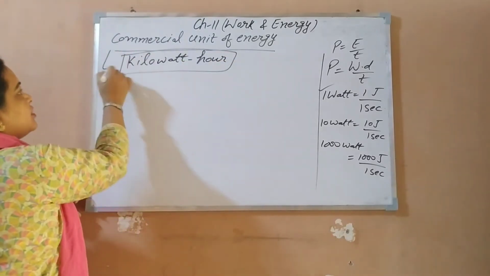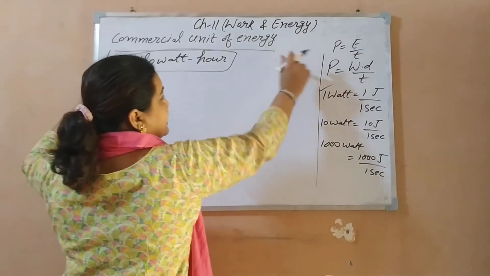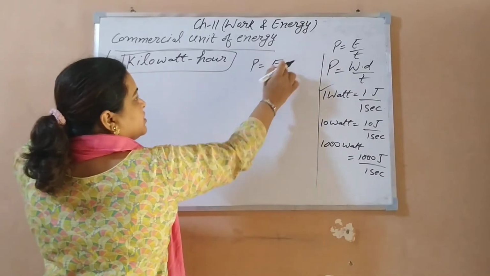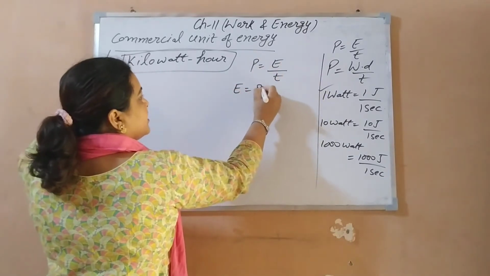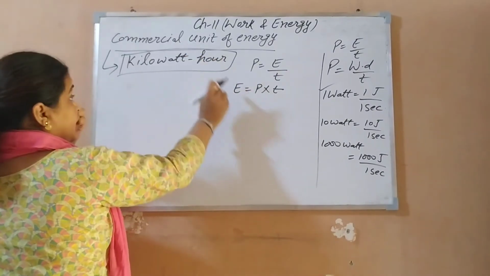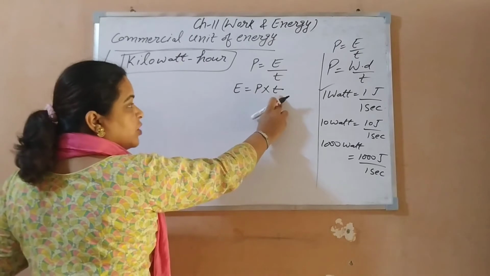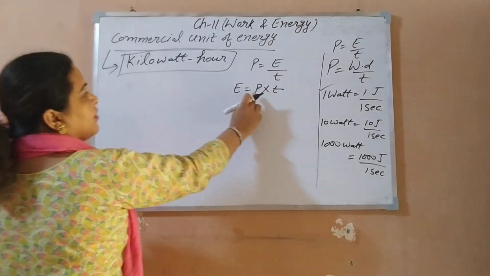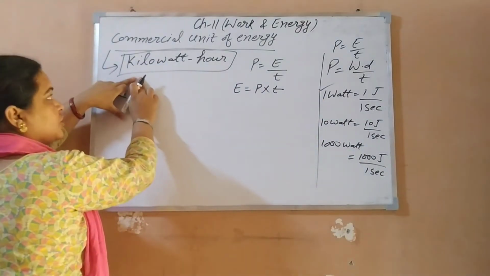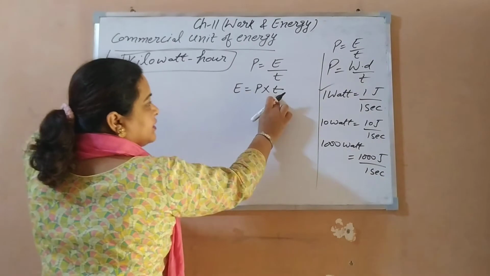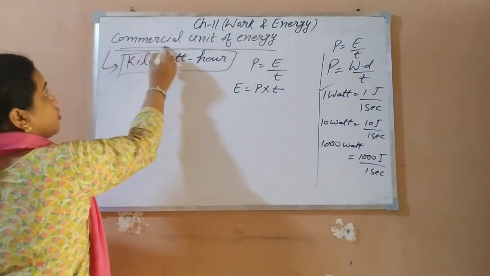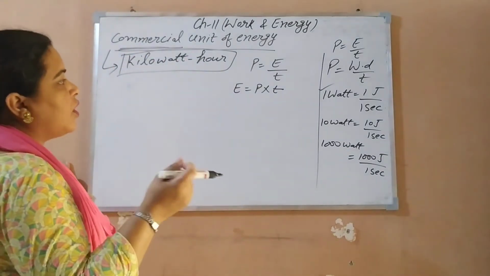What is the commercial unit of energy? Kilowatt hour. From here you can see that power is the rate of transfer of energy. So what is energy from this formula? Cross multiply. So energy is power into time. The SI unit of power is watt, but when we are talking about the commercial unit, we will take power in kilowatt and time in hour, not in second and not in watt, because that is a bigger unit of energy.